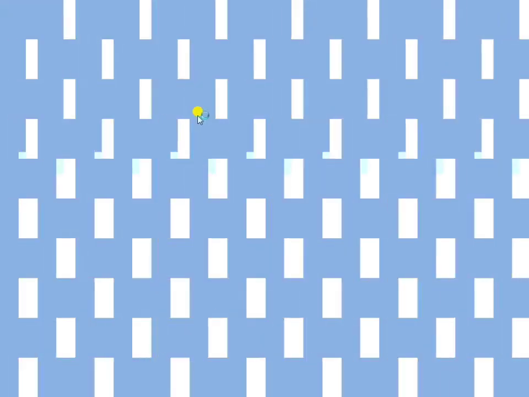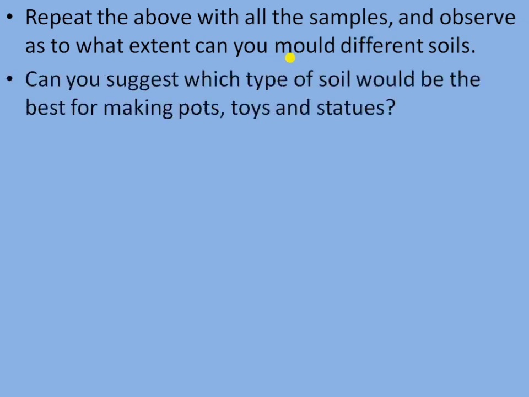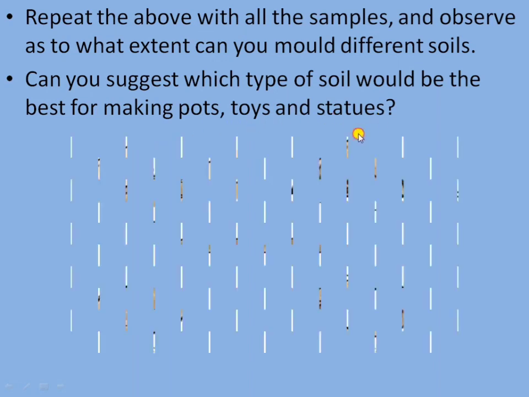Then repeat the above process with all the samples and observe to what extent you can mold different types of soil. And the question in activity 9.3 is, can you suggest which type of soil would be the best for making pots, toys and statues?